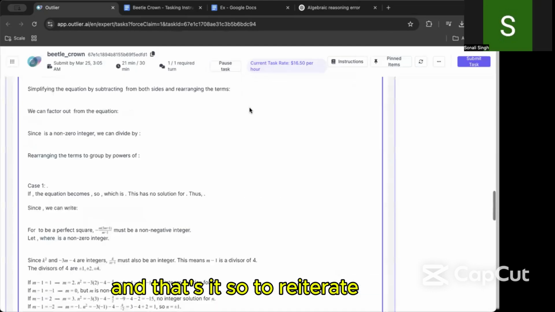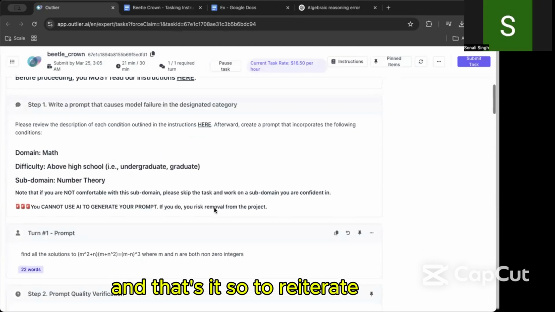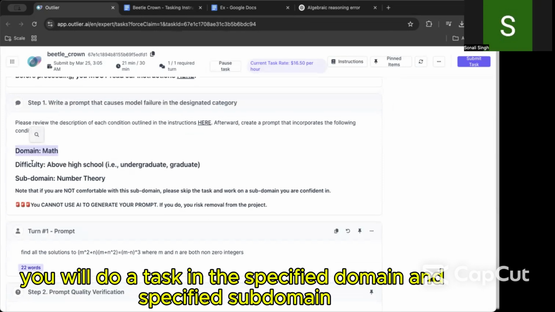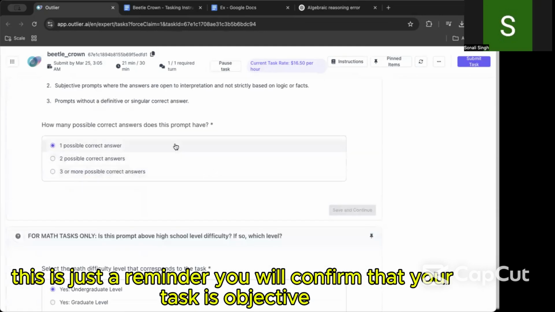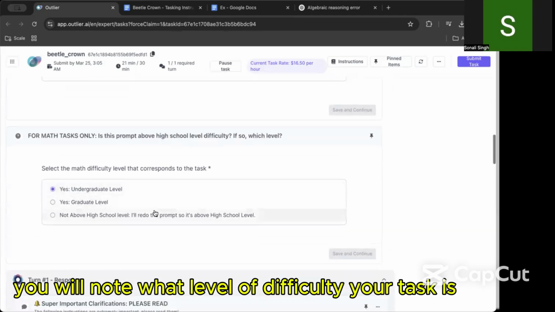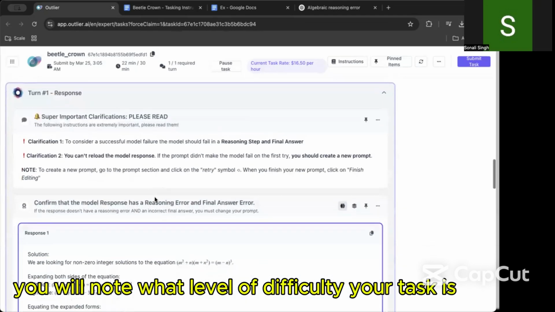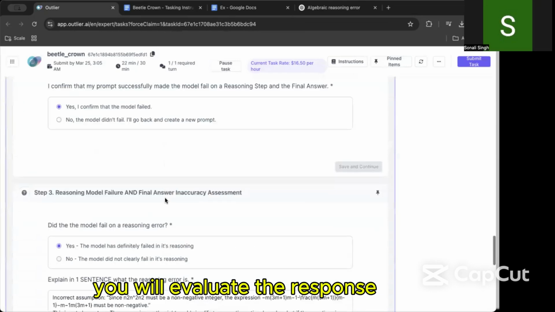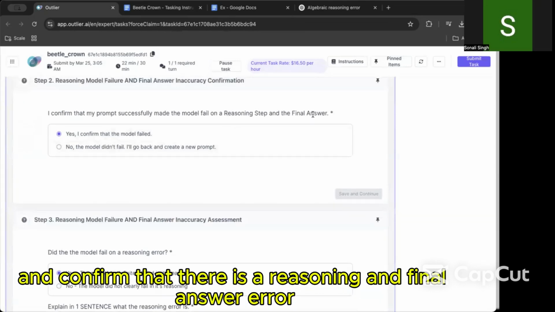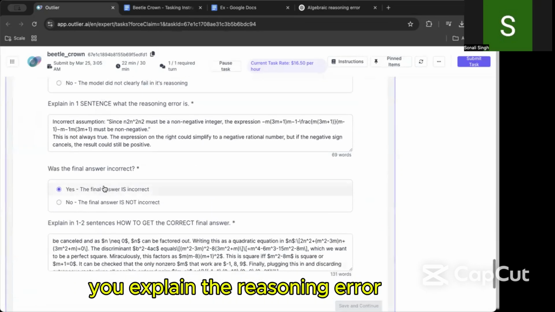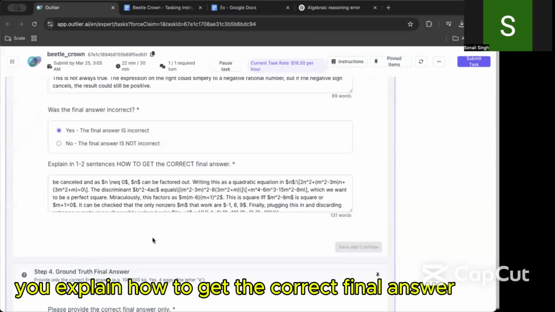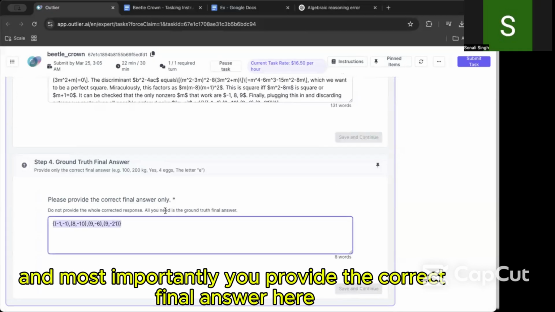And that's it. So to reiterate, you will do a task in the specified domain and specified subdomain. Your difficulty for math tasks will always be this. This is just a reminder. You will confirm that your task is objective. You will note what level of difficulty your task is. You will evaluate the response and confirm that there is a reasoning and final answer error. So this is for both. This is for the reasoning. You explain the reasoning error. This is for the final answer error. You explain how to get the correct final answer. And most importantly, you provide the correct final answer here. And that's it.